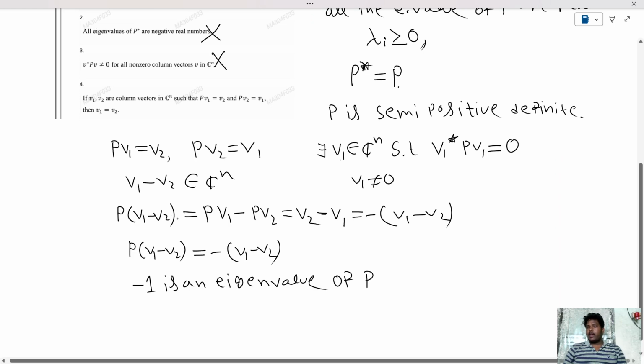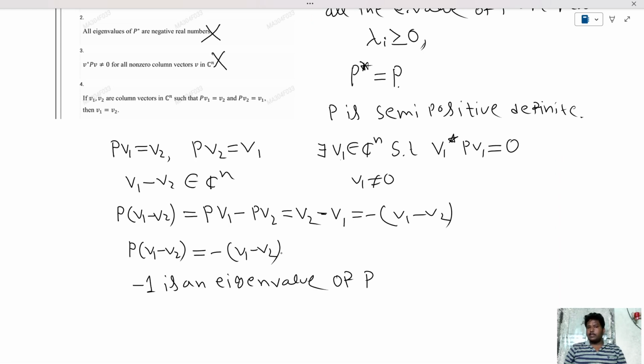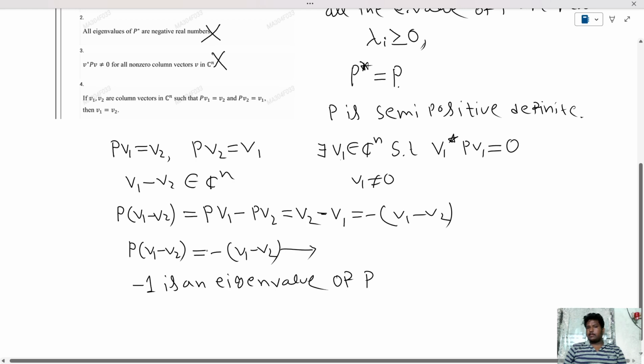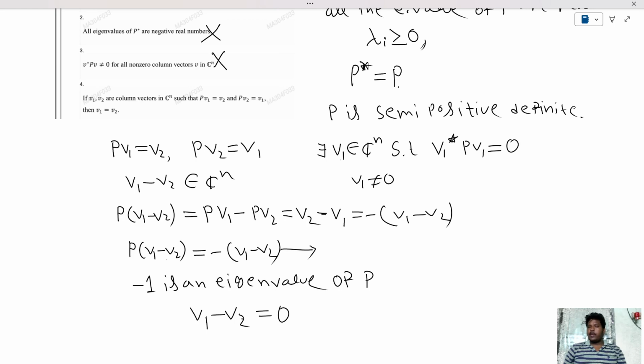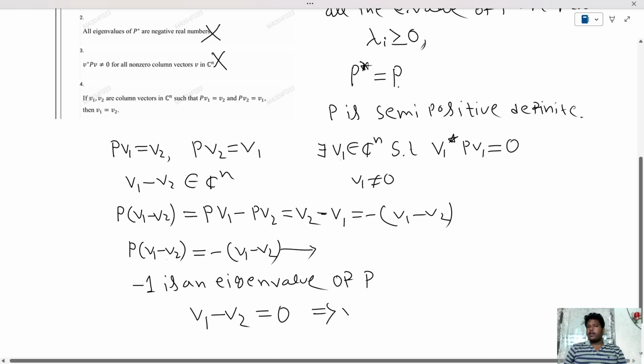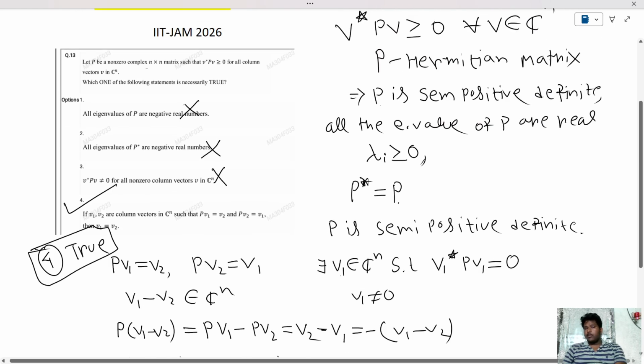That means this step is satisfied only when V1 minus V2 equals to 0. अगर V1 minus V2 0 होगा तभी तो ये स्टेप सेटिस्फाई करेगा. बस अगर नॉन जीरो होगा तो दिस implies minus 1 is an eigenvalue. So V1 minus V2 should be equals to 0. This implies V1 equals to V2. So option 4 is true. It's very much true. This is a very good question from the quadratic form. Okay, so option 4 is the correct option. Thank you.